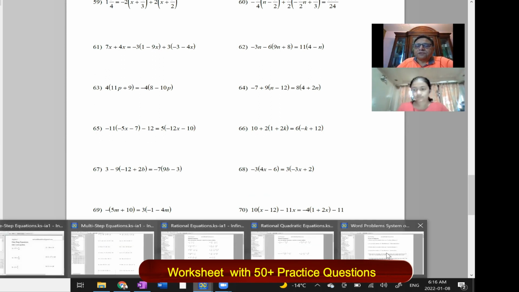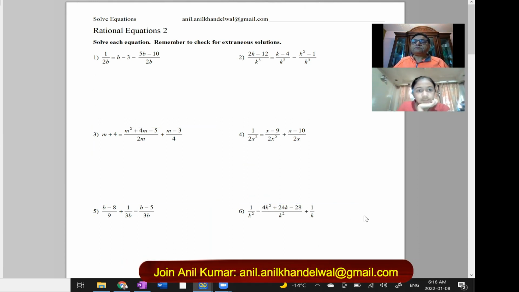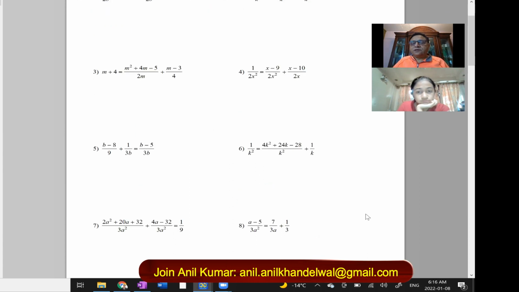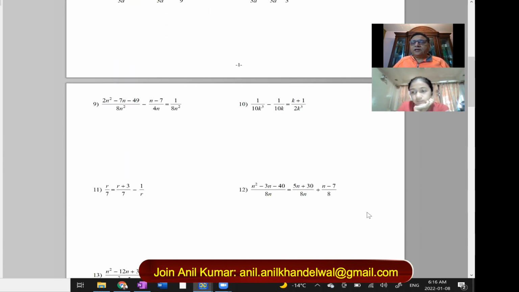And then we have a lot of word problems. And we also have a worksheet on the rational type of equations. Do you see those equations? Ax plus b over this, correct? Yes. Now, this is very important for you to practice. I would like you to do most of the questions from this worksheet after we end our class. Is it okay? Yes.